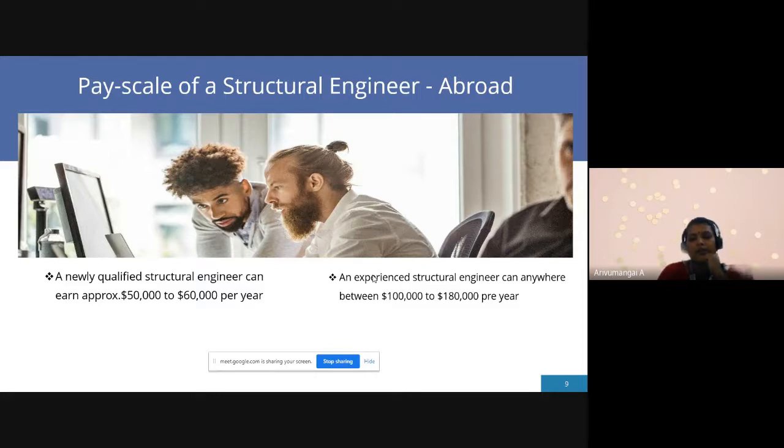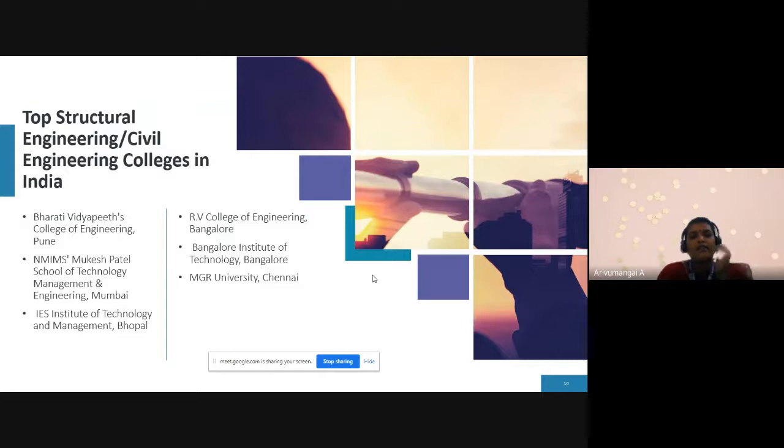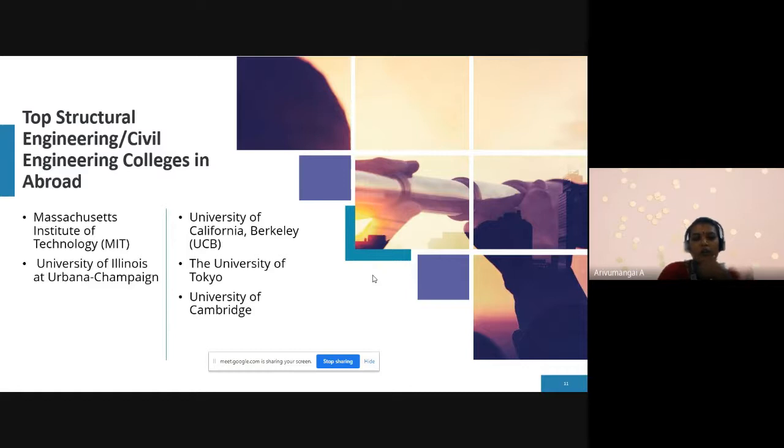So these are the top colleges for civil engineering in India. And this is a main thing: structural engineering needs lab facilities. Lab facilities are a must for structural engineering. These are the top colleges in India. This is the top colleges abroad.